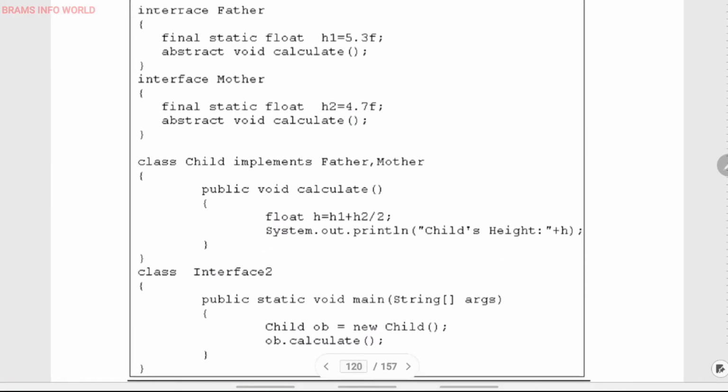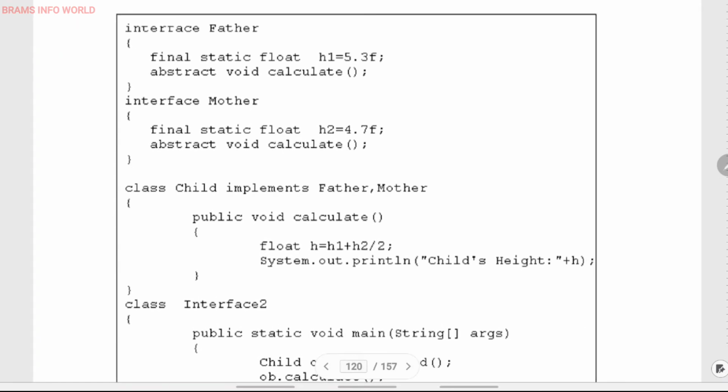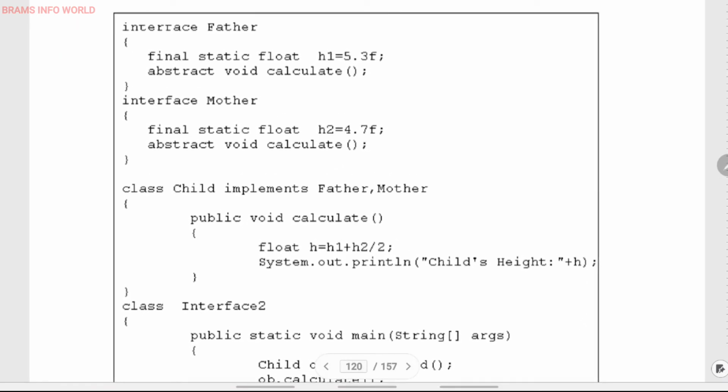See, already we discussed interface is a collection of final variables as well as abstract methods. I am going to take the height of father and height of mother, and calculate the average height of child. So this is my program logic. Interface is a keyword, father is the interface name, final static float. I'm going to take h1 as a float and the value is 5.3. Father height is 5.3 and there is a method.